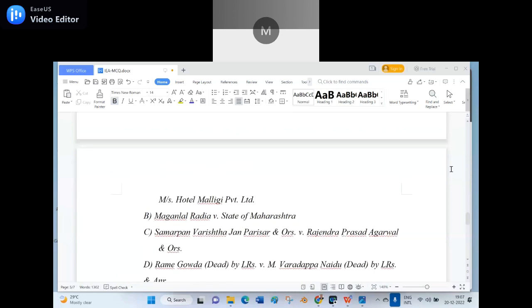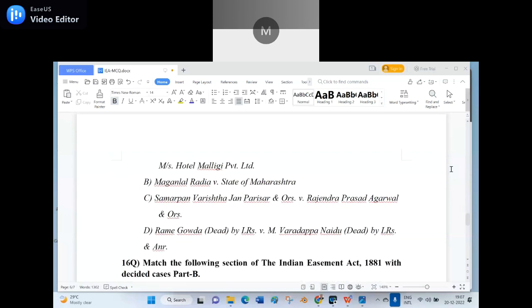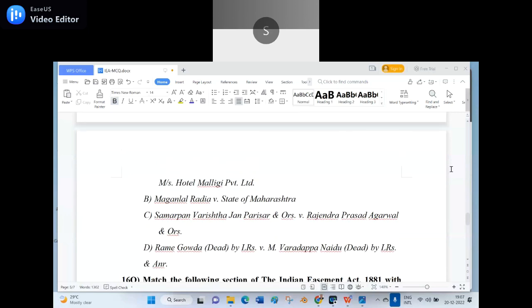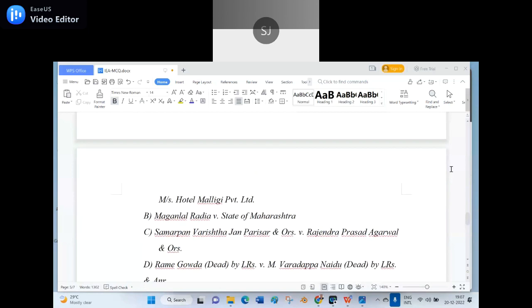Sir, D, Ramegowda dead by LRs versus Varadappa Naidu. Wrong. Option B, Maganlal Radia versus State of Maharashtra. Wrong.